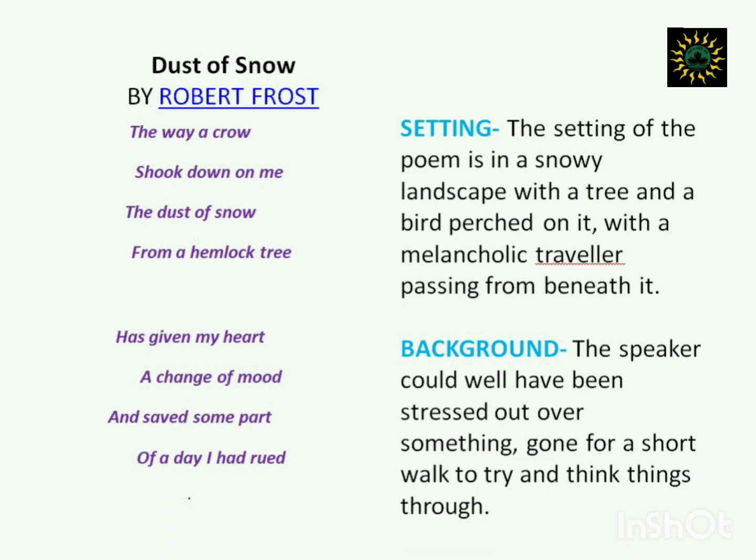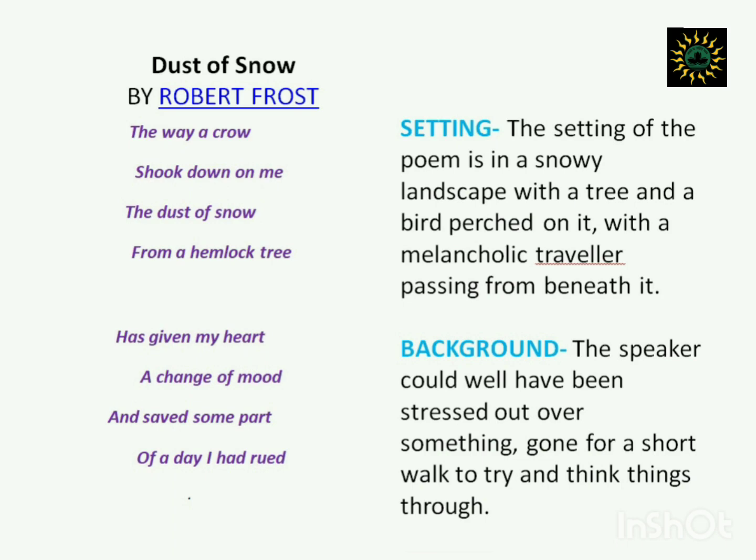If you look at the title of the poem, Dust of Snow, the incident narrated in the poem takes place in a landscape that is filled with snow, that it has a tree, that it has a bird, and it has a traveler. So let us assume that our traveler is the poet himself who was passing beneath the tree. But that does not completely help us to understand the poem, right? So let's move on to the background.